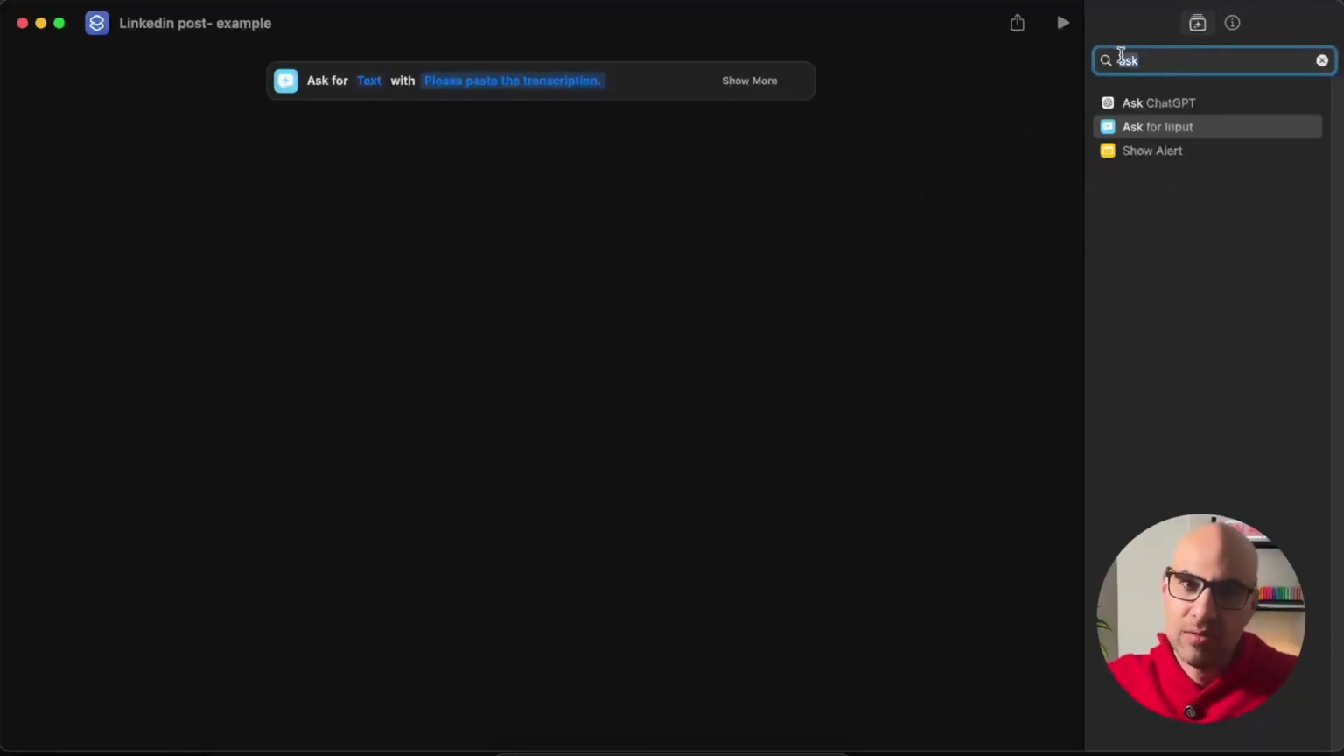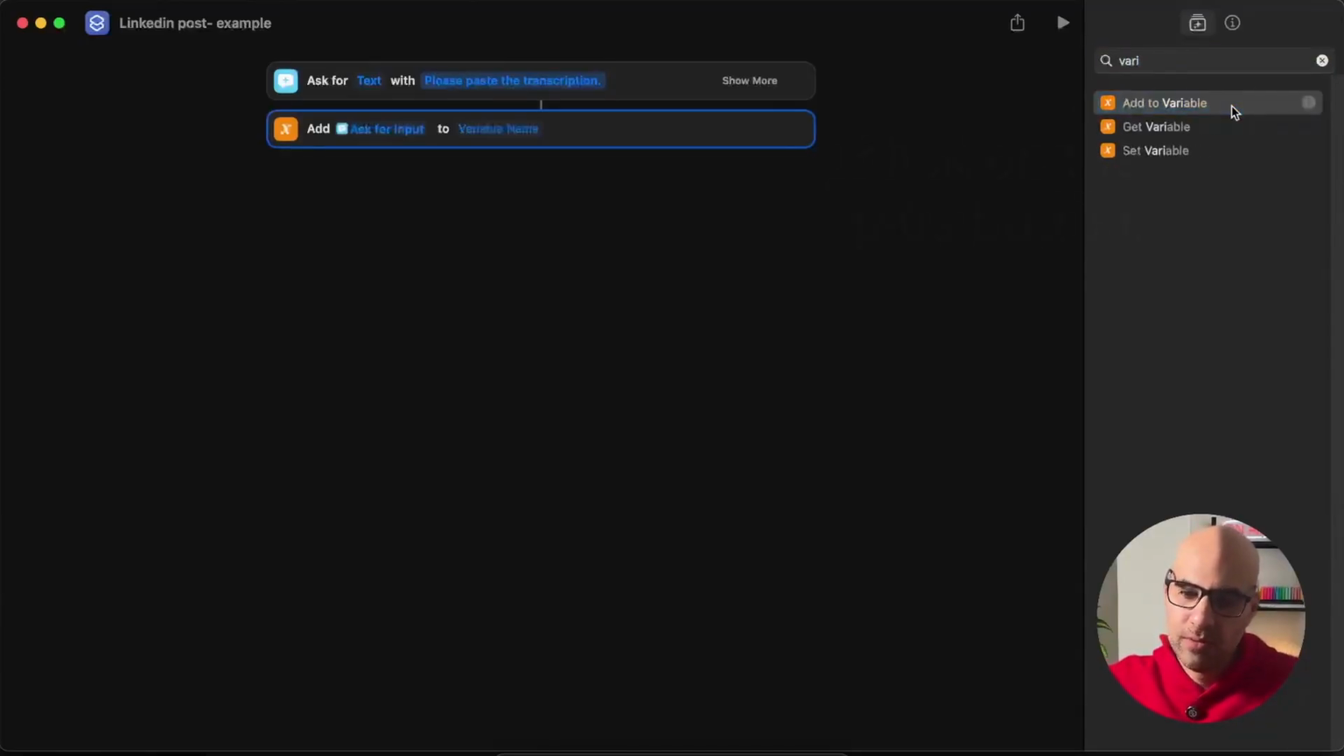Here I will write variable and add this function, add to variable. I click here now, and then you will see there is a small connection between these two steps, and that means they are connected together. So what does it basically say? Add the input, the information that we add here, to a variable name.